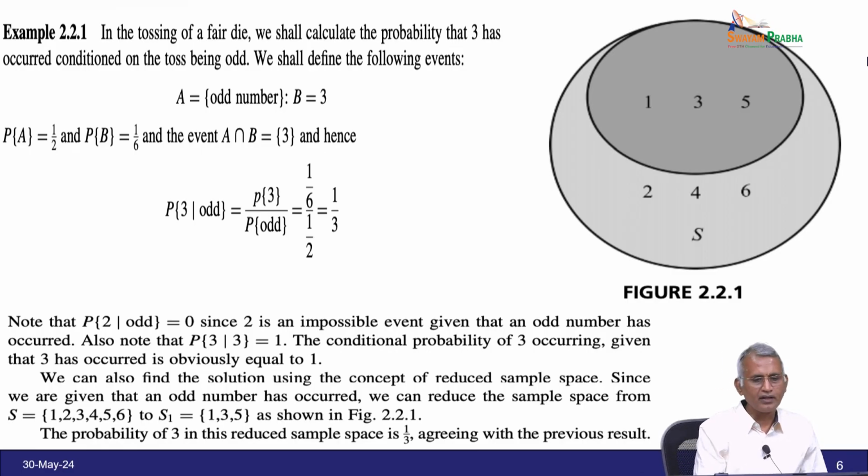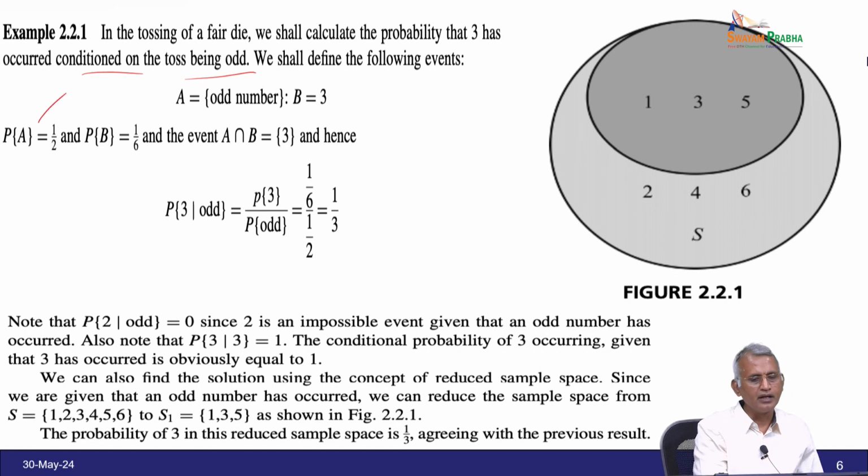Tossing a fair die. Tossing a fair die having 6 faces, we shall calculate the probability that 3 has occurred conditioned on the toss being odd. Odd is 1, 3, 5 and even is 2, 4, 6. So, the total sample space is 6, and 1, 3, 5 is a subset of this. Therefore, we define the following: A is the odd number and B equals 3.